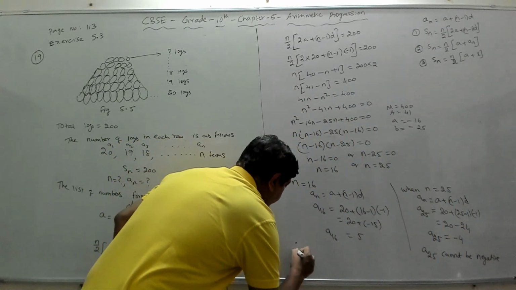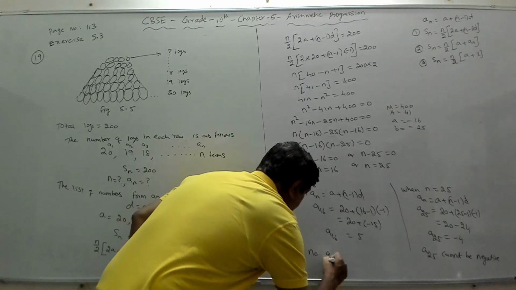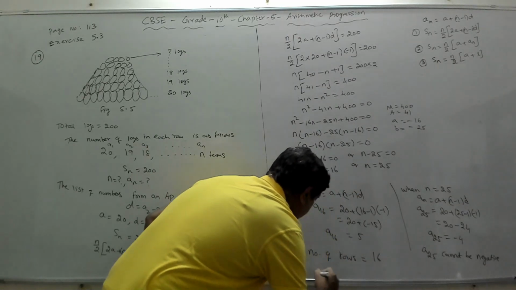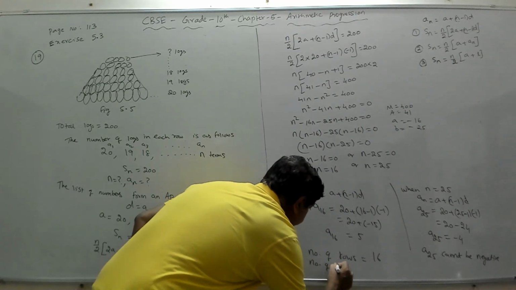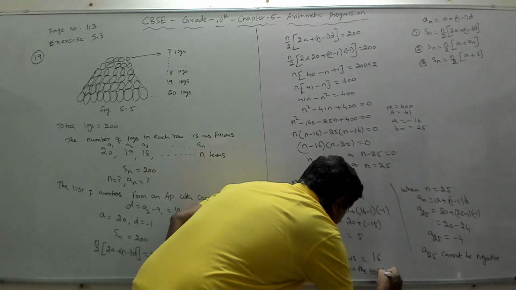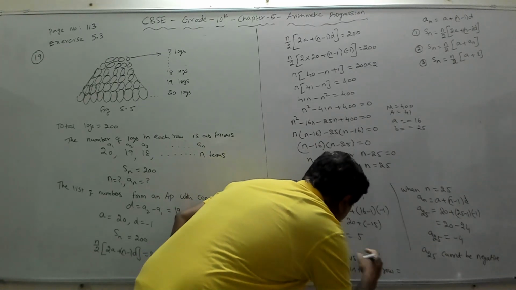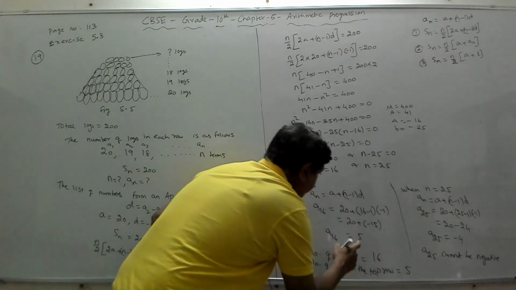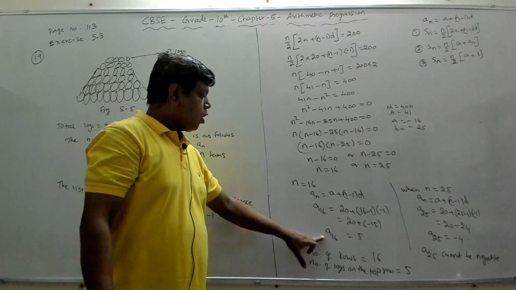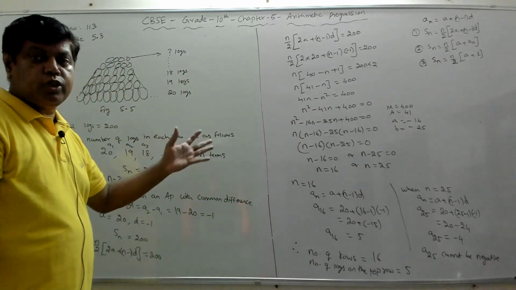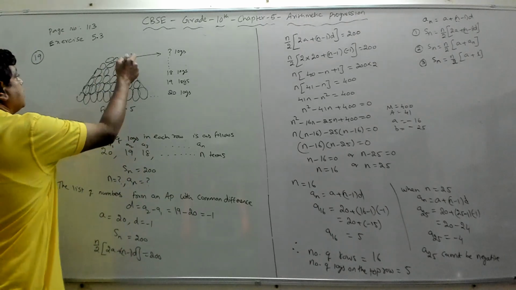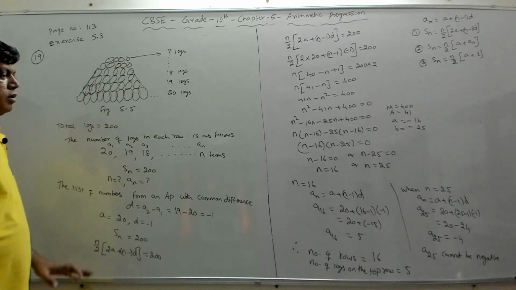Therefore the number of rows is equal to 16 and the number of logs on the top row is equal to 5. So this is the number of rows. Totally there are 16 rows and the topmost row, which is the 16th row, has 5 logs. So the top row has 5 logs. Okay, so this is the answer.